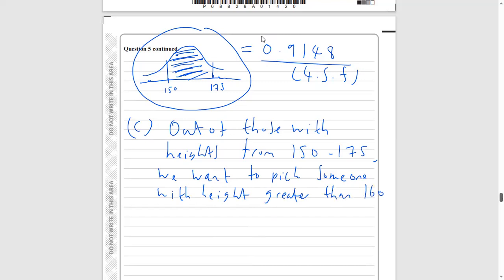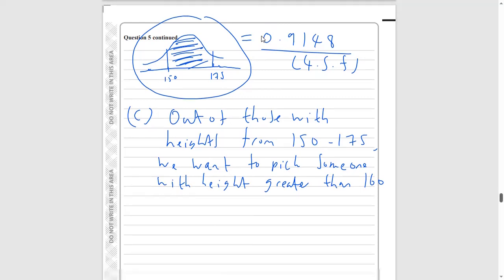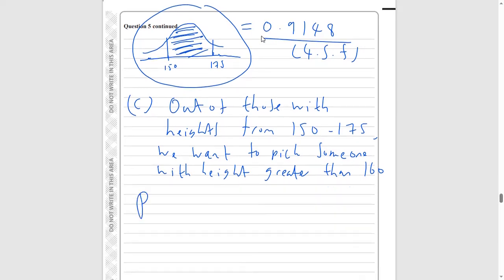So think about this again. Given that we pick someone who definitely is between 150 and 175 centimeters, we need to pick someone with a height bigger than 160. So we want to find the probability we pick someone with a height bigger than 160, but given that the height is trapped between 150 and 175.